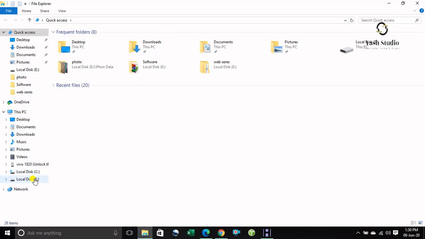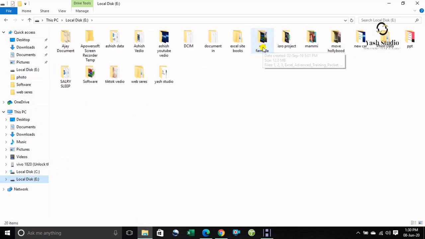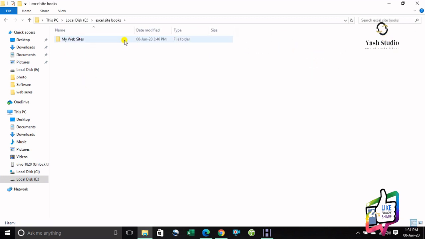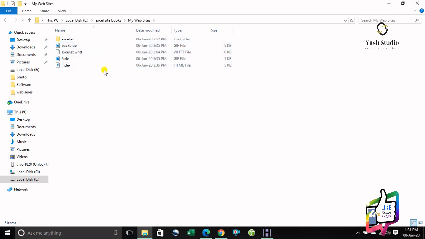Then My Computer, C drive, E drive, and go to the Excel website folder. This is mentioned here, the whole website is copied here, and even when your internet is not on, you can access this site anytime.